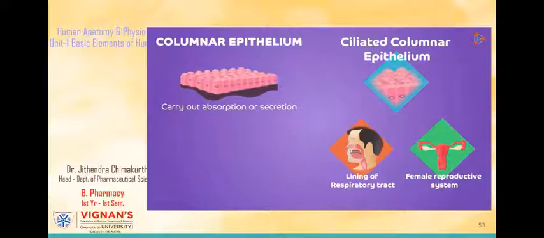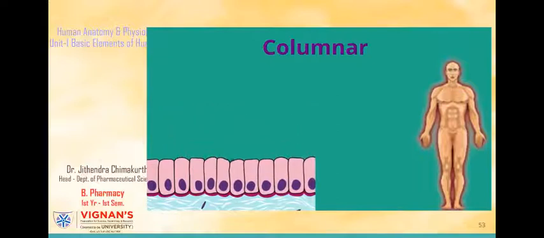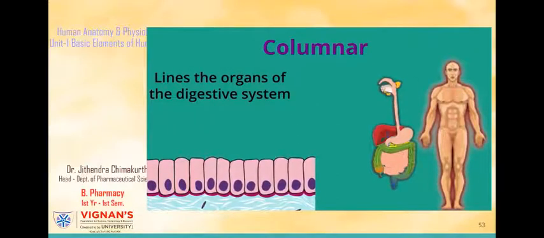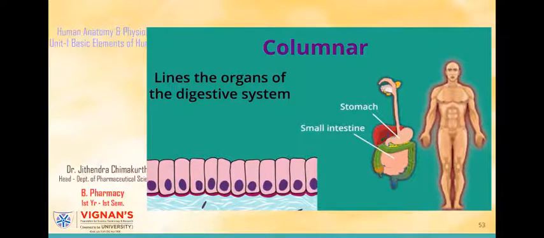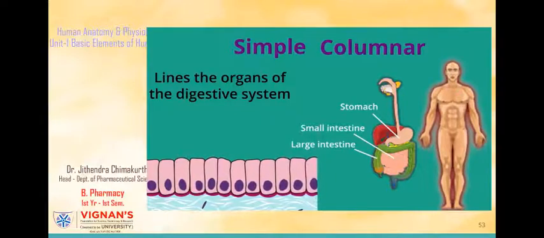Now, these columnar cells are definitely doing their job well, but at times, some substances aggressively pass through small channels which are lined by these epithelial cells. So then, along with absorption and secretion, we need support too. Tissue which has rectangular cells is also called columnar epithelium. So columnar epithelium lines the organs of our digestive system like the stomach, small intestine and large intestine. Like you can see here, the insides of our digestive system have simple columnar epithelium.